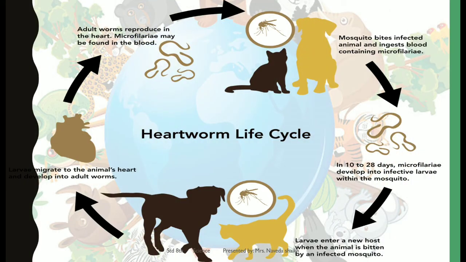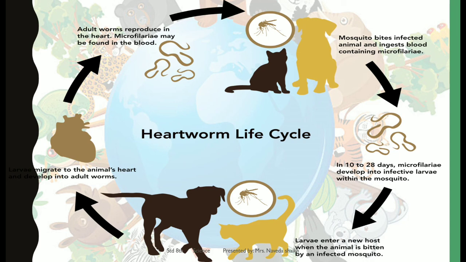Suppose there is an infected animal, and a mosquito bites the infected animal and ingests the blood containing whatever micro-organism was supposed to cause this disease. This mosquito carries it for about 10 to 28 days.